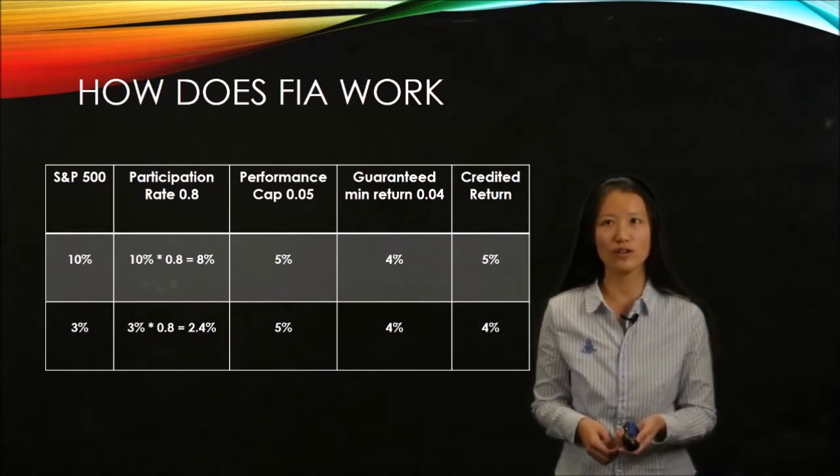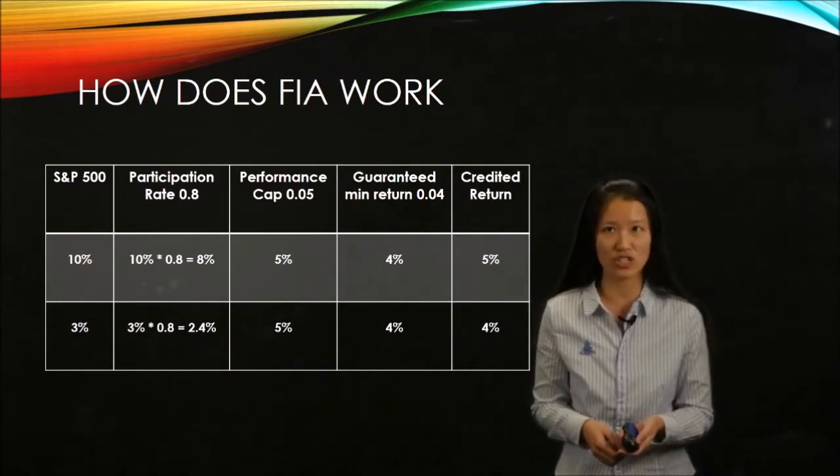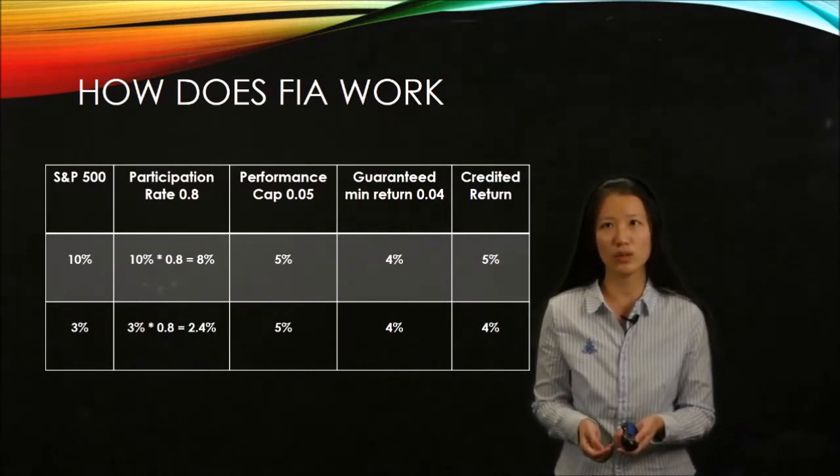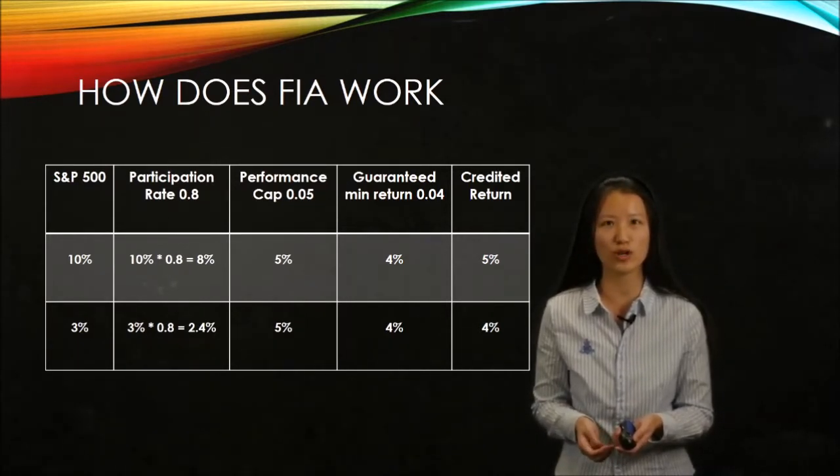Let's see if the S&P 500 is bad for the next year. So 2.8 after the participation rate, and I got the 4% guaranteed minimum for the final.